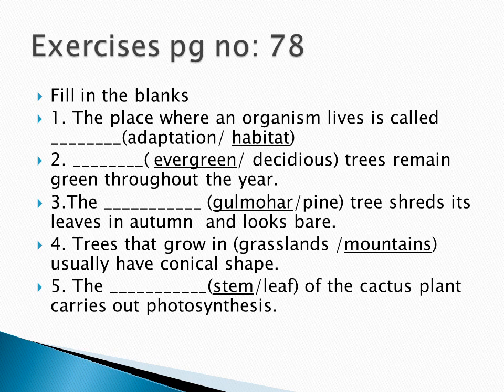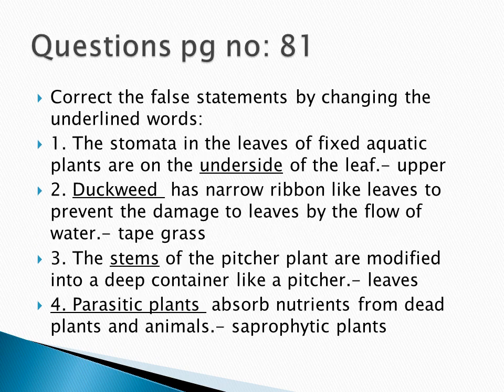Fifth one, the dash of the cactus plants carries out photosynthesis. So, cactus plants do not have leaves. They have only the stem. So, underline the word stem. And then, page number 81.